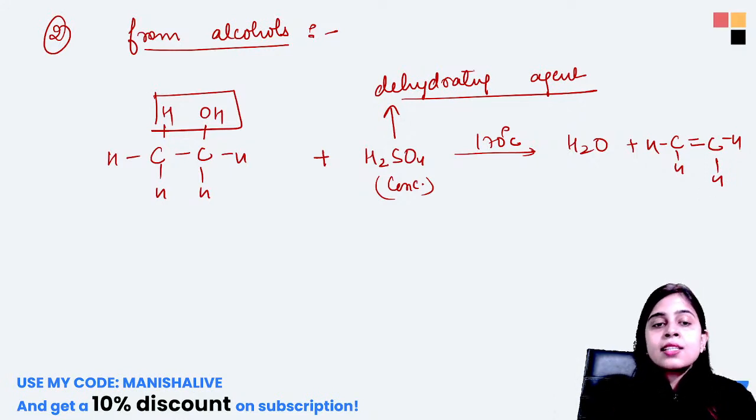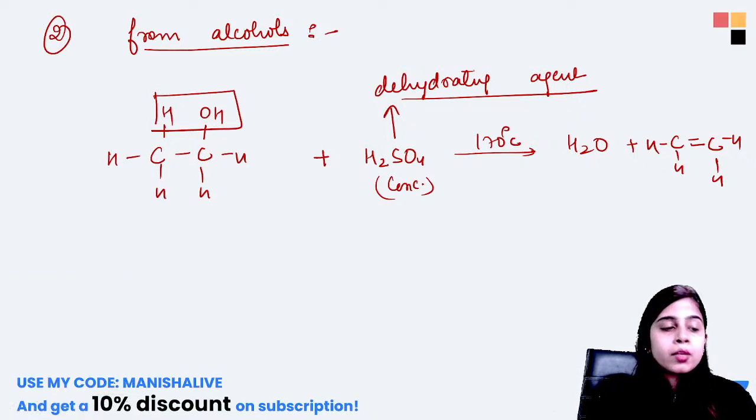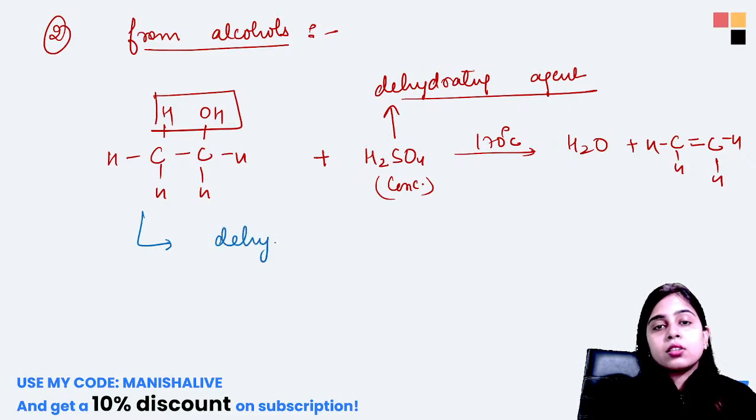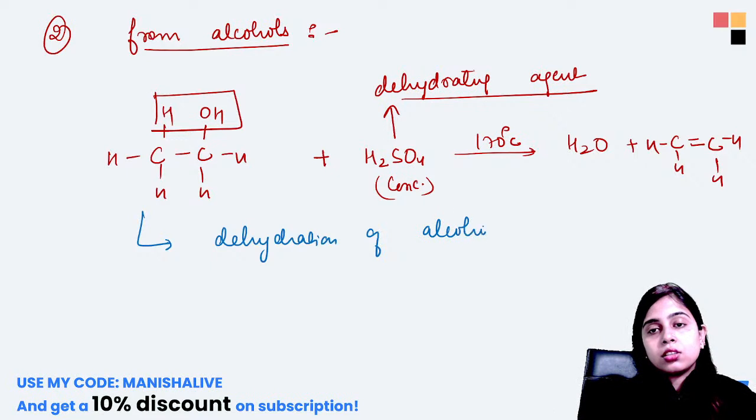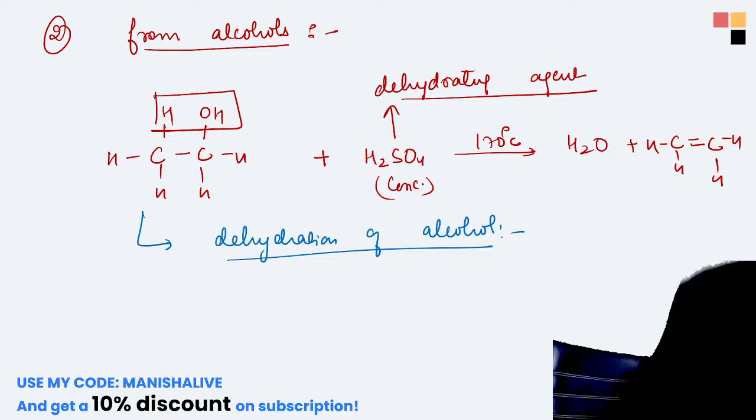Since there is a removal of water in this reaction, and ethene is formed by removal of water, this reaction is known as dehydration of alcohol. Clear everyone? Yes?